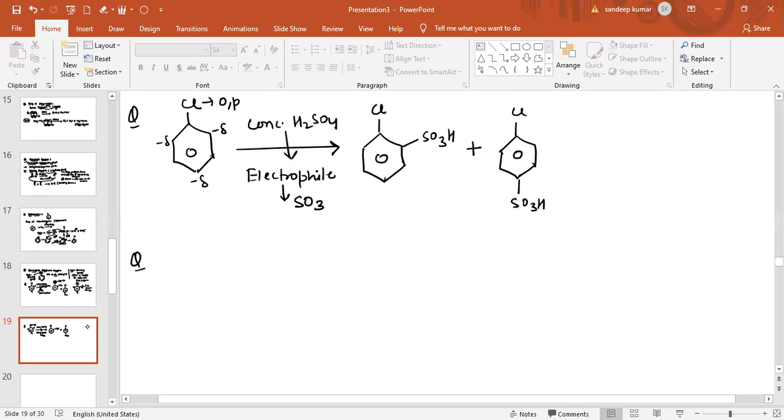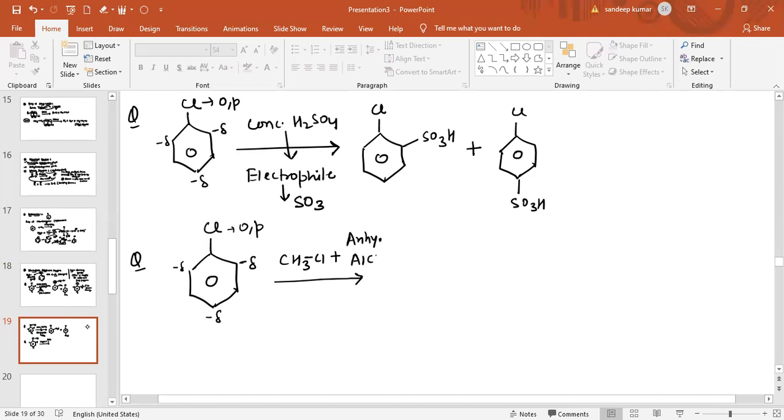Now see another question, again related to an ortho para directing group. Suppose this is chlorobenzene. We know this is an ortho para directing group because electron density increases at the ortho and para positions. Now when we add CH3Cl in presence of anhydrous AlCl3, then what happens?